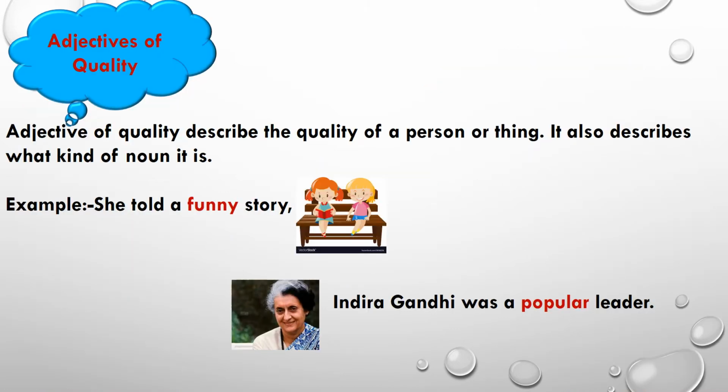We'll start with adjective of quality. What is adjective of quality? Adjective of quality describes the quality of a person or thing. It also describes what kind of noun it is. For example, she told a funny story. In this, what is the quality of this story? It is funny. So here the adjective of quality is funny. Indira Gandhi was a popular leader. So what type of leader was Indira Gandhi? She was a popular leader. So in this, the adjective of quality is popular.